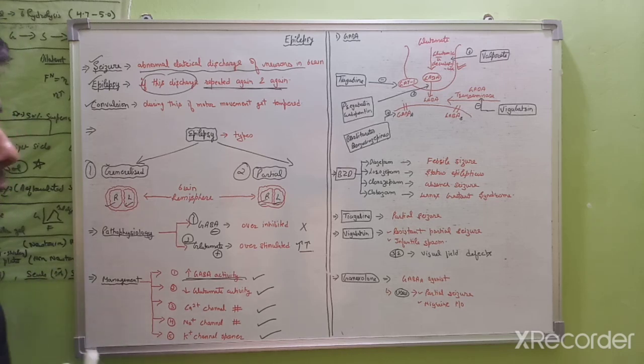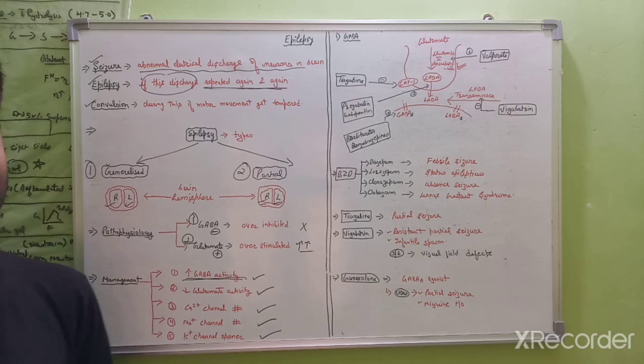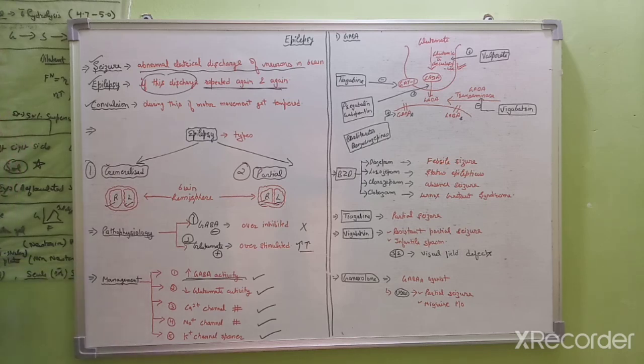So for the management of epilepsy, we have to enhance the action of GABA. So how can we enhance the action of GABA? There are various drugs: we can inhibit the transporters, or we can inhibit the enzymes that deteriorate or demolish the action of GABA.